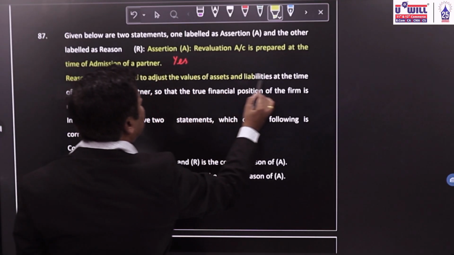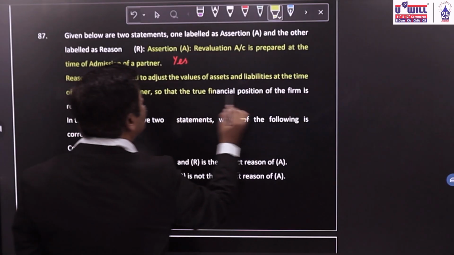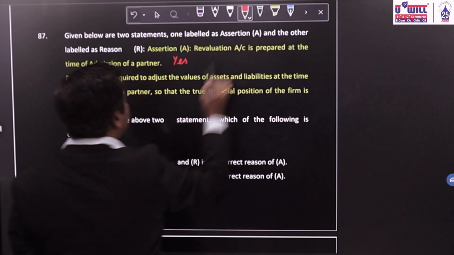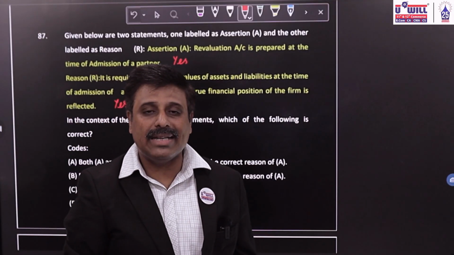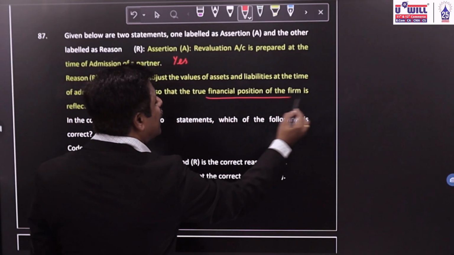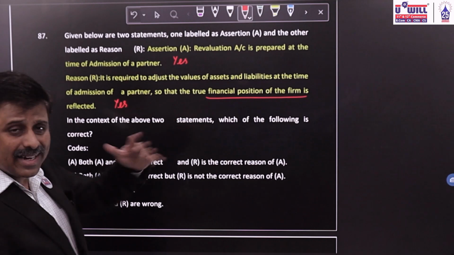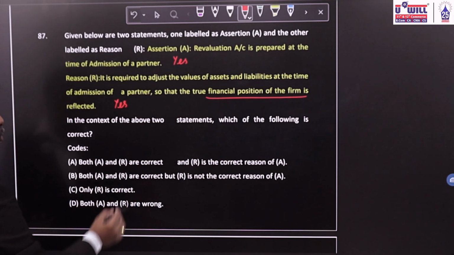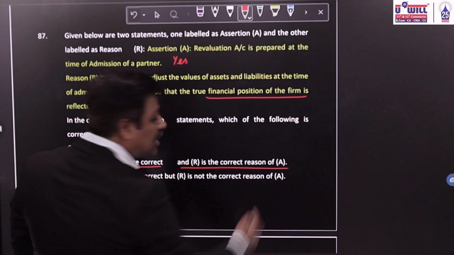It is required to adjust the values of liabilities and assets at the time of admission of partner so that the financial position of the firm is reflected. This is also correct. Why do we prepare revaluation account at the time of reconstitution? So that the new balance sheet shows the correct financial position of the firm. Correct values are reflected. So both are correct. A is correct, R is correct, and R is the correct explanation of A also. So answer will be option A: both A and R are correct and R is the correct reason of A.